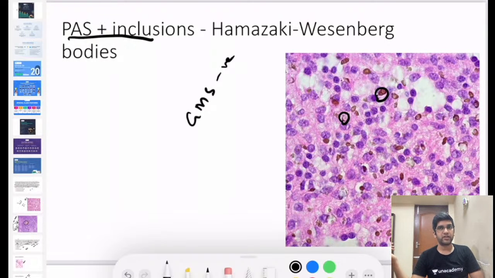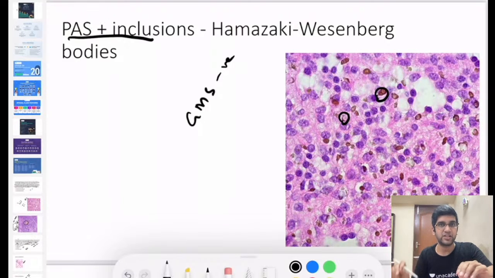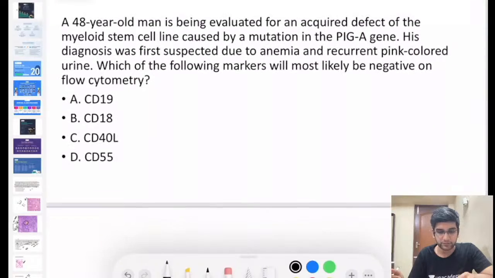But it's a fungus. Fungus will be GMS positive as well. If it is chromoblastomycosis, it will be GMS positive and PAS positive. Here it will be only PAS positive. Few of the textbooks call these, in isolated conditions, residual bodies, right? If it's clustered, we use the term Hamazaki-Wesenberg body, otherwise it's called residual bodies. This Hamazaki-Wesenberg body is a classical finding seen in sarcoidosis. It resembles your copper penny bodies, which can be seen in chromoblastomycosis, fine?